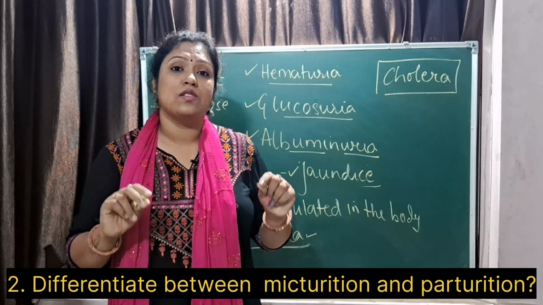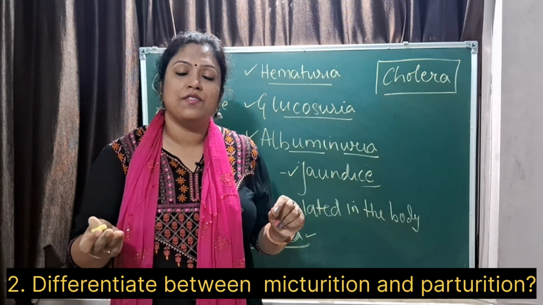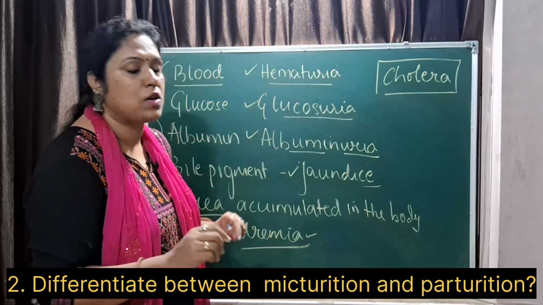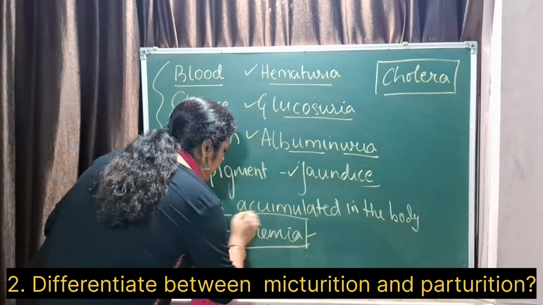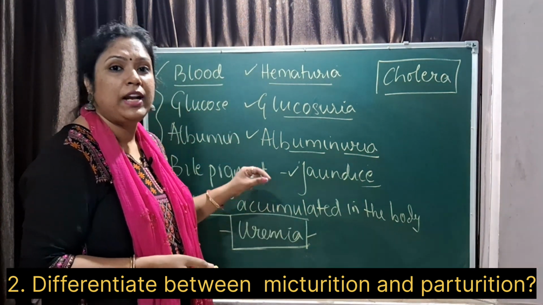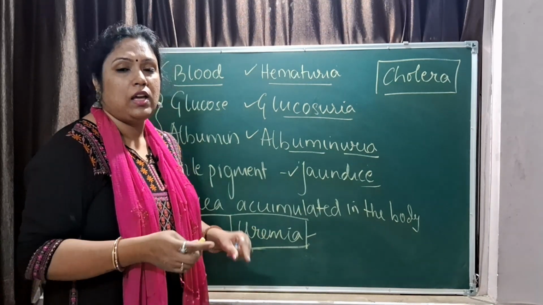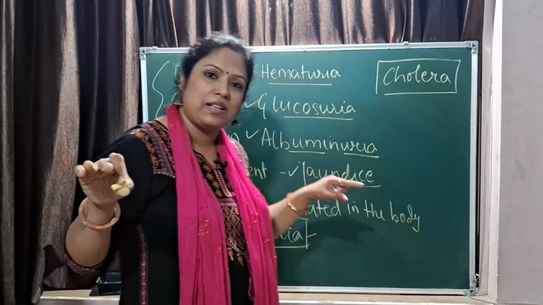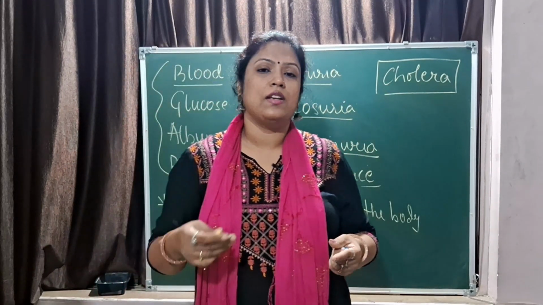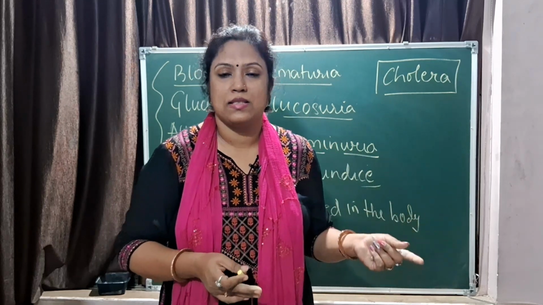So our body does not urinate when you have severe infection of cholera. And if you do not urinate, if you do not pass out urine, urea will get accumulated in your blood, leads to a very toxic condition that is called uremia. If by any chance the kidney fails, I am not talking about cholera now, if by any chance the kidney fails, then urea has to be cleared. Then we go for dialysis.